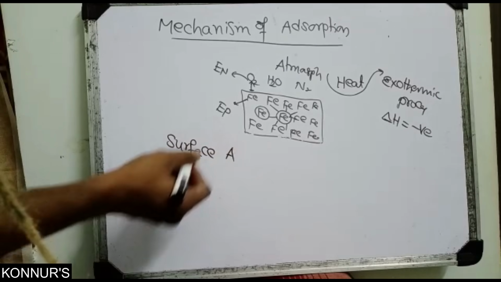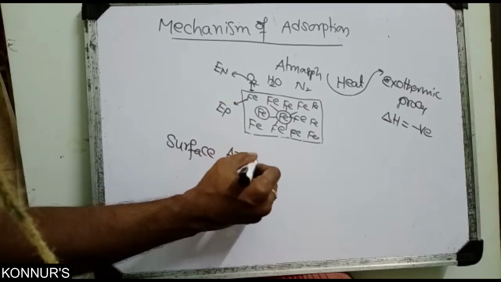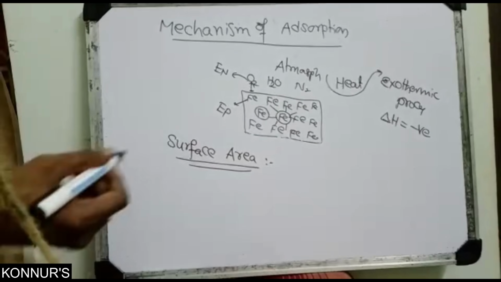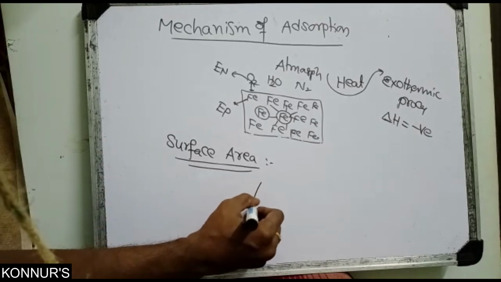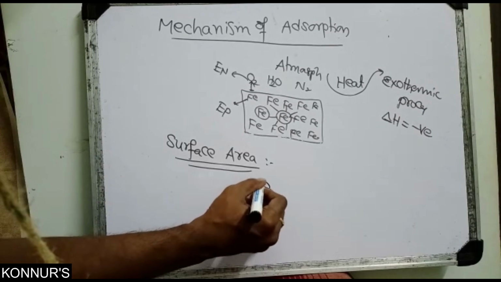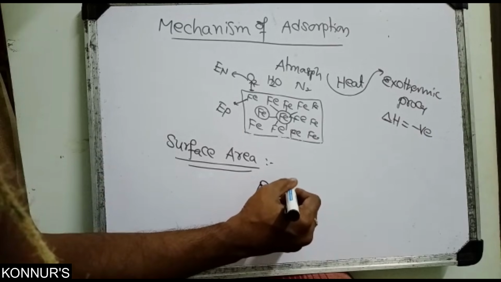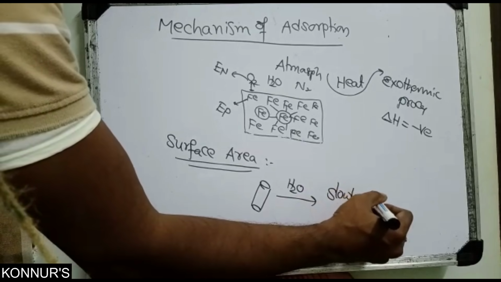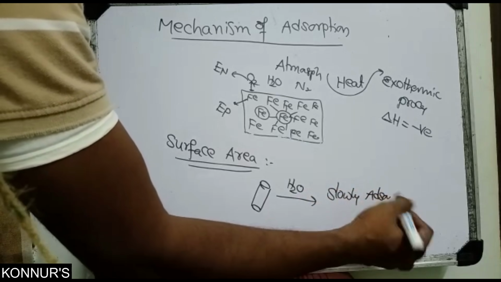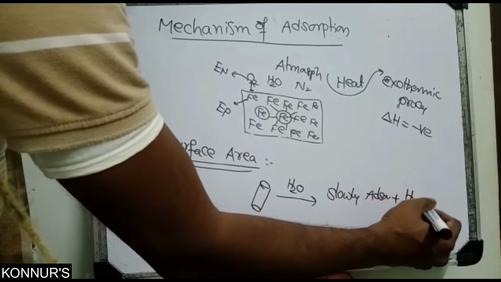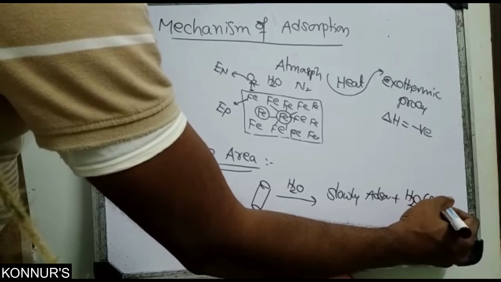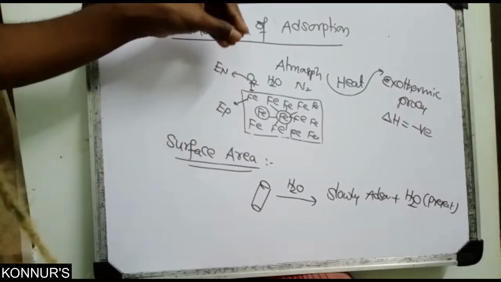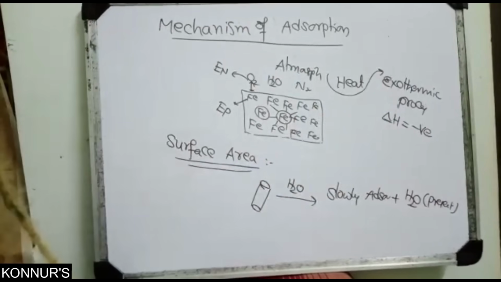Next, another important factor: surface area. Our chapter depends on surface chemistry, surface area. So what happens to surface area with the adsorption phenomena? The best example is a chalk piece. When a chalk piece is dipped in water, slowly water is adsorbed. Suppose you take a glass of water, put in a chalk piece and remove it. You can see some amount of water is gone.